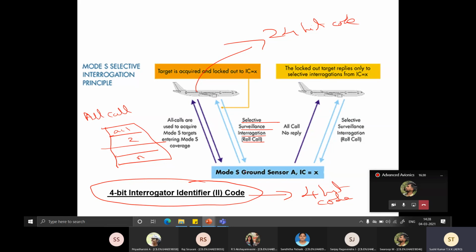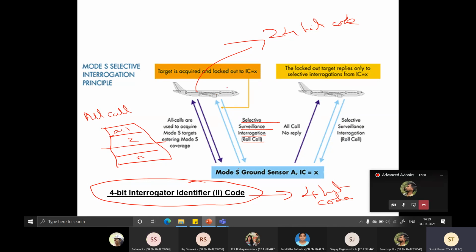Similarly, once this identifier code is known to the aircraft and it is replying to that identifier, in case some spurious transmission comes from some similar location, and assuming that the identifier code is also the same, then it will not reply because it is already logged out. So it's something like the ground sensor locks out aircraft periodically.